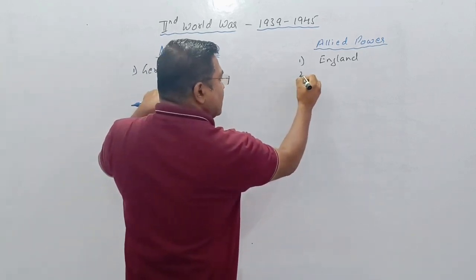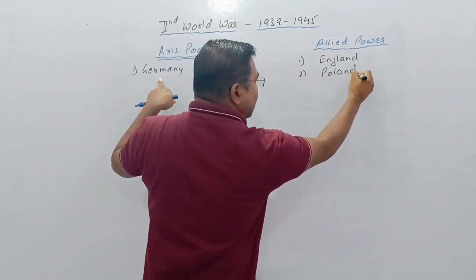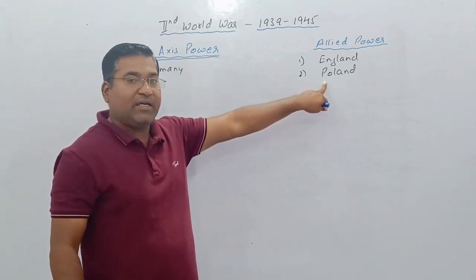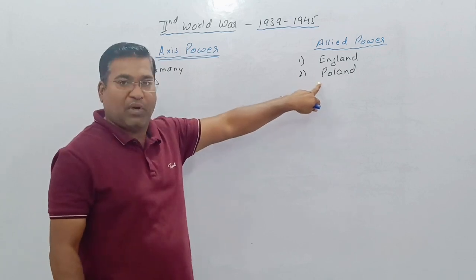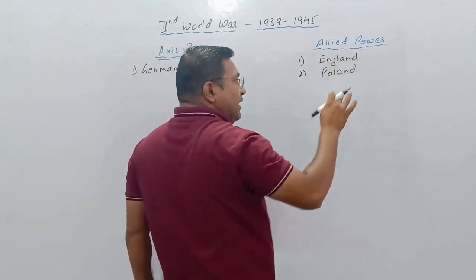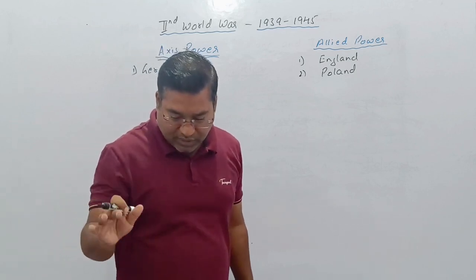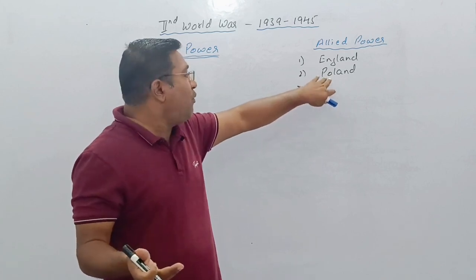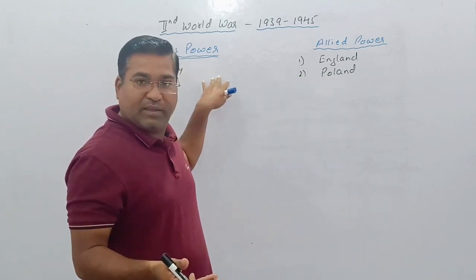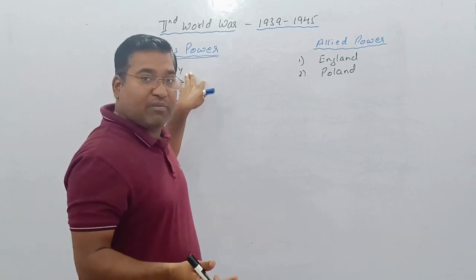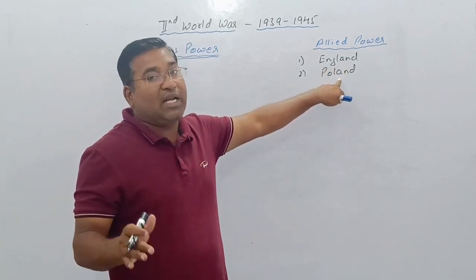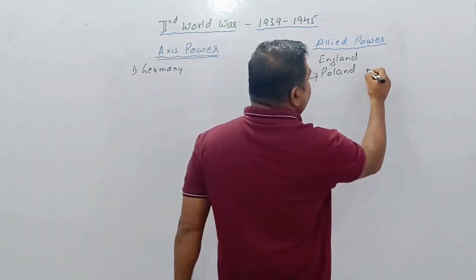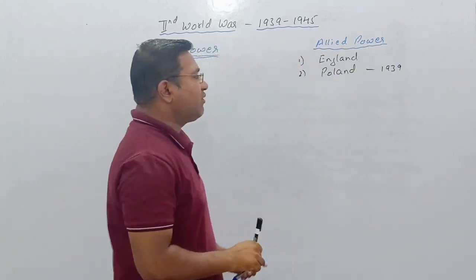Germany attacks Poland. England did not come immediately to help Poland, which caused Poland to fall into the hands of the Germans, because help did not come immediately. This happened in 1939. So this is the start of the war.